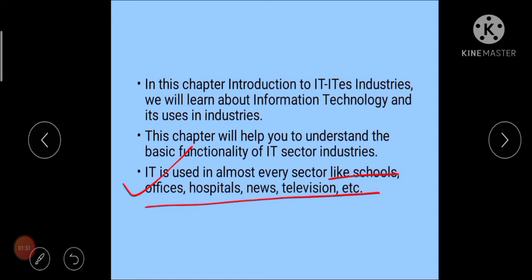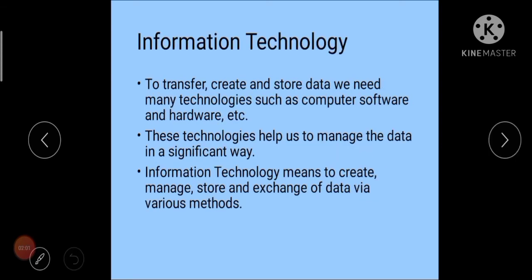So IT has become a very important part of our daily life as well as our industries. Everything is based on IT nowadays. So to understand its concept, first of all we need to understand the term IT in a varied form. IT stands for information technology. The technology which is used to carry information from one place to another, which deals with information, which is used to store and process the information, is known as information technology.